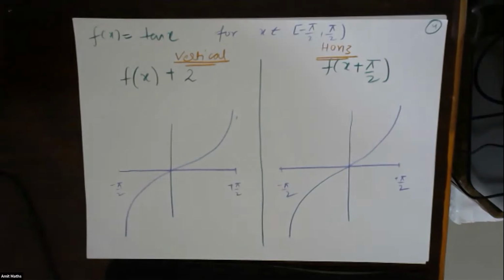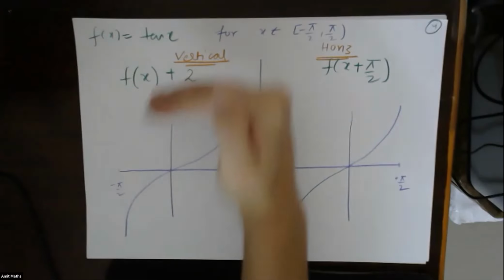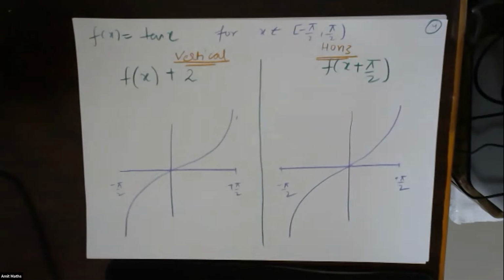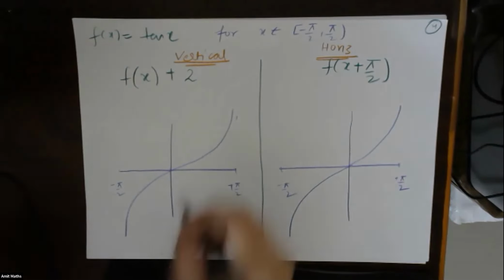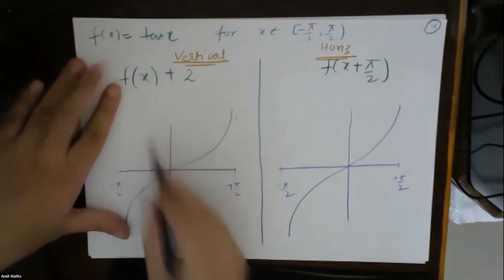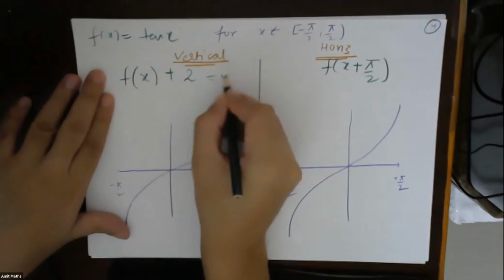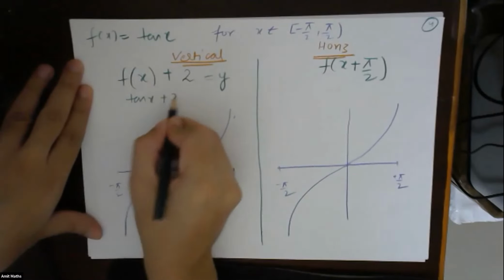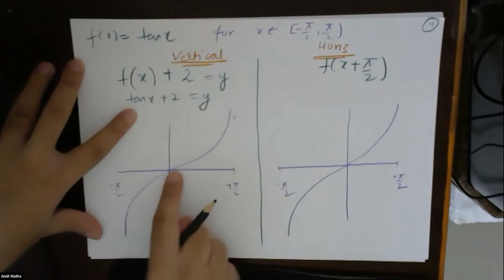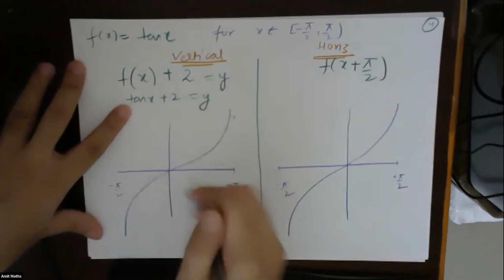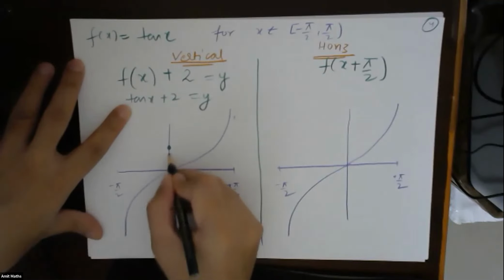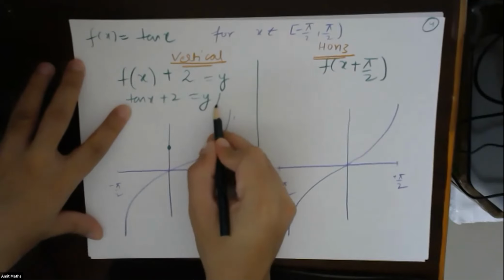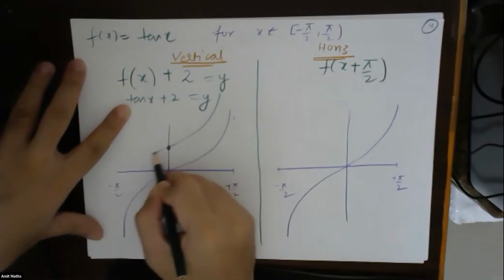Fine. So what happens with the vertical shift? Vertical shift means now everything will shift upwards. How much? 2 units. So where tan x was, this will be the new y: tan x plus 2 equals y. When x is equal to 0, tan x was 0, so y will become 2 now. Everything will shift upwards by 2 units. So the graph will look something like this.